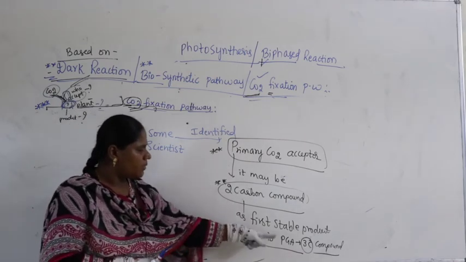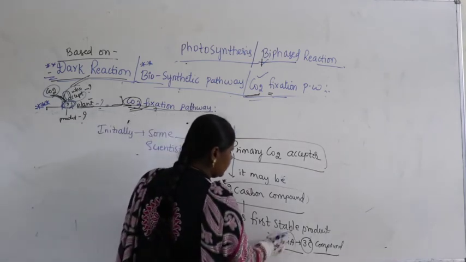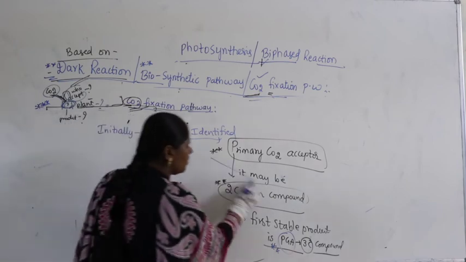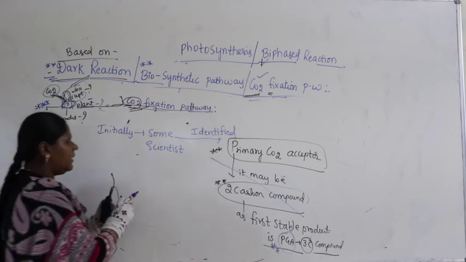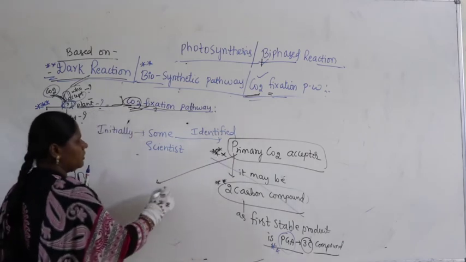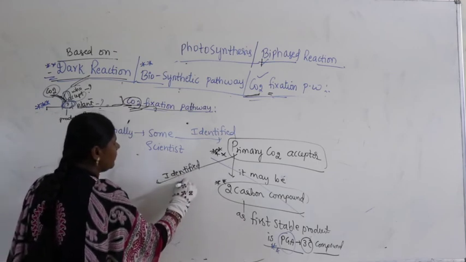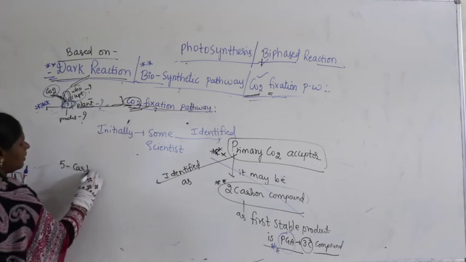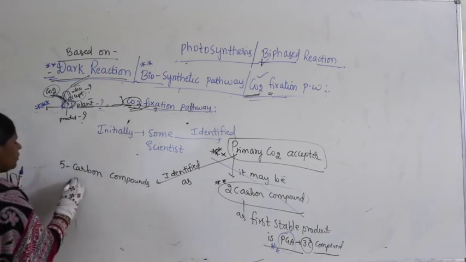Because the first stable product is a 3-carbon compound. And what is the first stable product? That is PGA. But later they found that it was wrong. So it is not a 2-carbon compound. Then later they discovered the primary carbon dioxide acceptor, very important, identified as a 5-carbon compound. It was a pentose sugar.